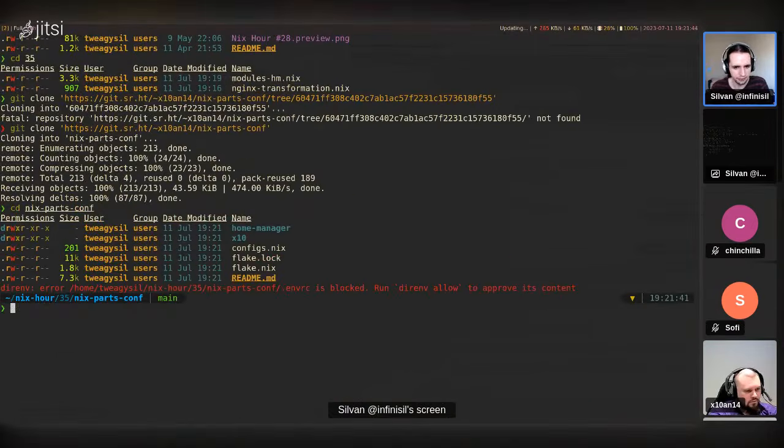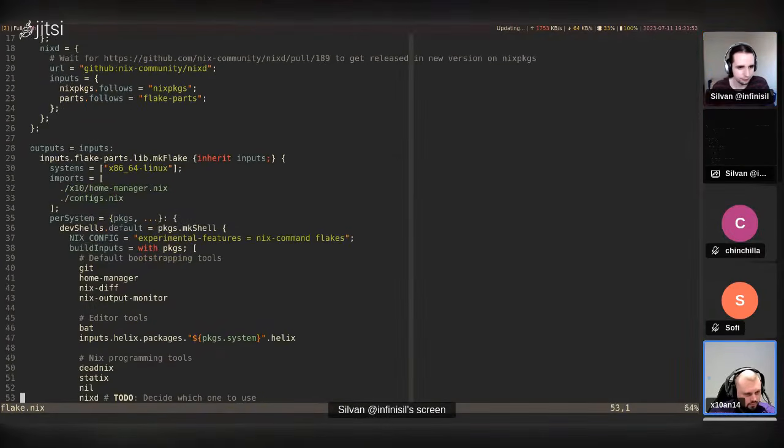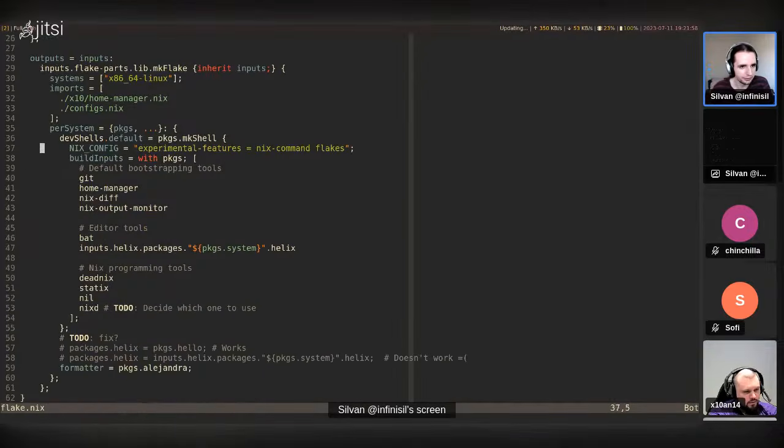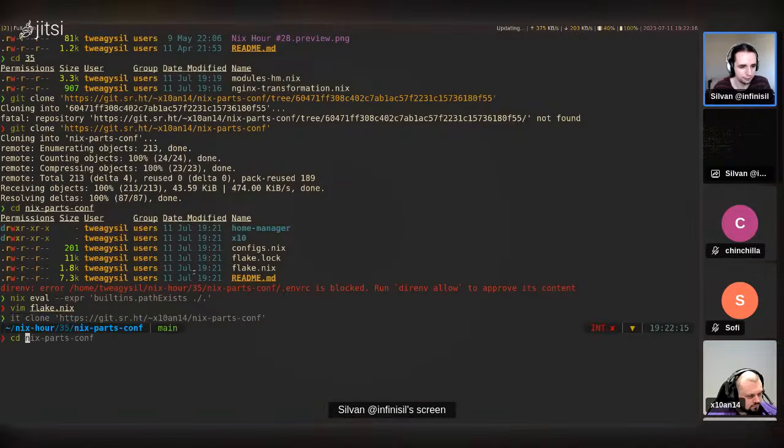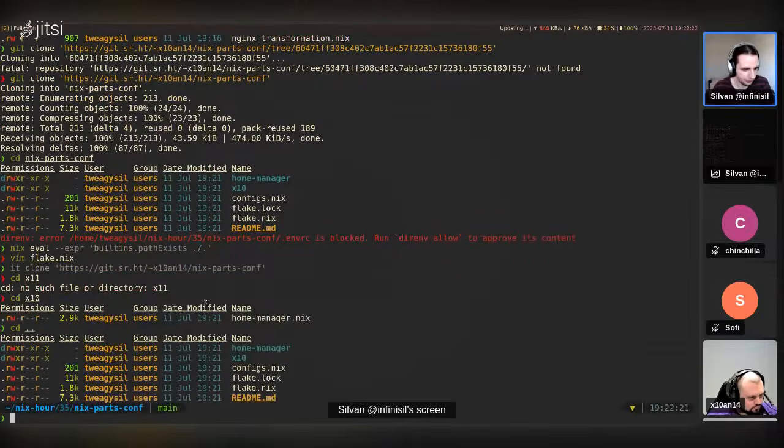Let me check out the specific branch. Can I just do a Nix eval? Yes. And which attribute would you evaluate here? x10.nixconfigs, and then one of them. You're on the wrong branch, but x10.nix. I can give you the path. Okay, that would be great.